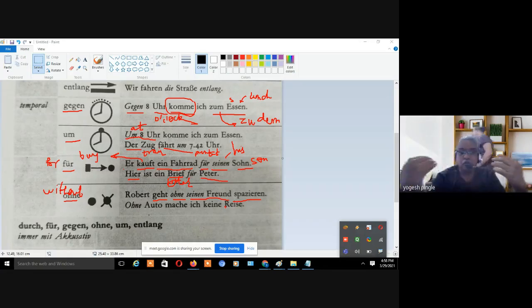That is actually the verb. But this verb is something called a separable verb. It is again a new form of the verb, separable verb. So gehen, you have to put at the second place, and spazieren you have to put at the end of the sentence.